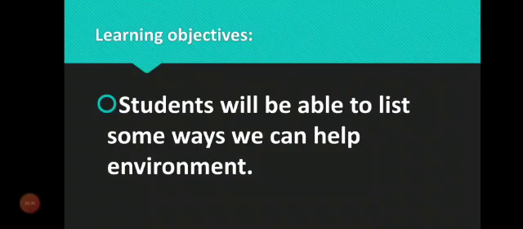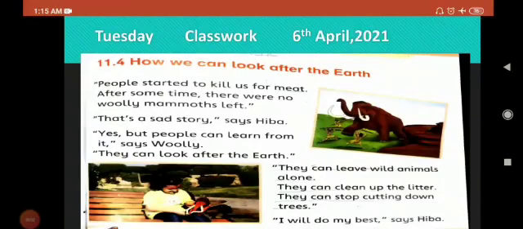And then we came to know how people are damaging the environment by throwing rubbish, cutting down the trees and hurting the wild animals. But today we will learn some ways we can help the environment, how we can make our environment better for us as well as for the animals. Dear students, this is page number 47 of your textbook, and we are going to do the reading.